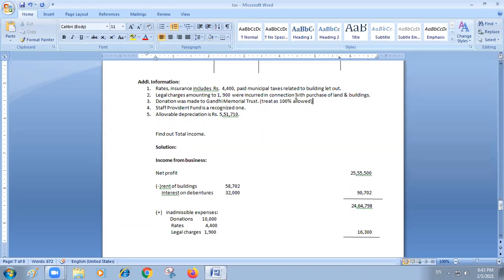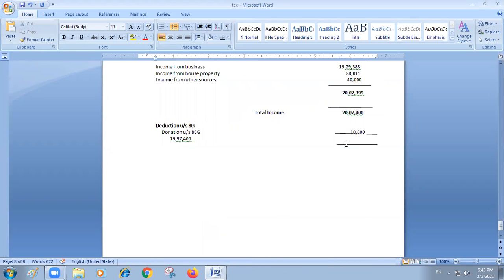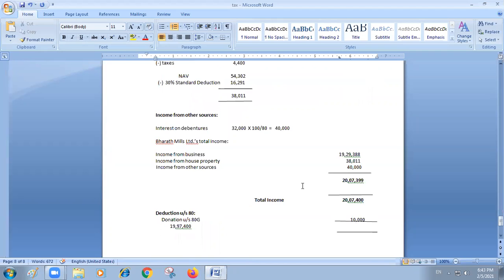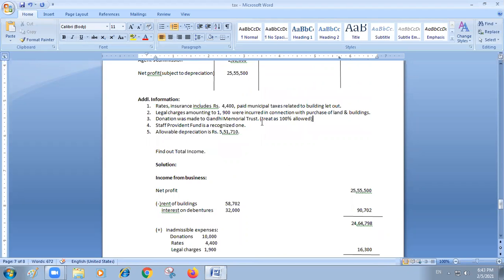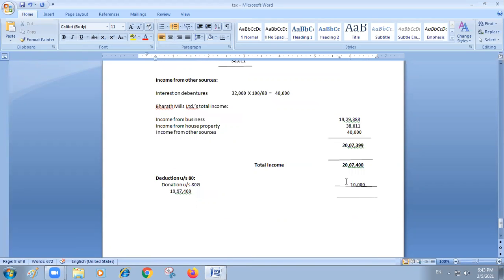So if this bracketed item is not given, we have to take only 5,000 rupees. But it is clearly mentioned in the bracket. Did you understand, Srinivas and Sindhu? Yes, sir. Treat as allowed. It is mentioned, so that is why you give 100% deduction.